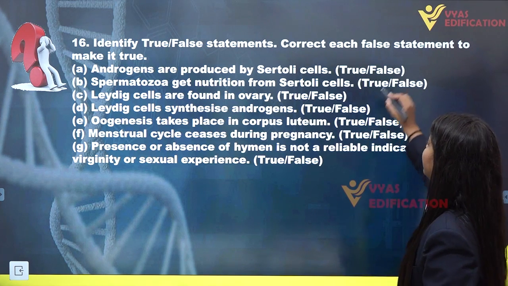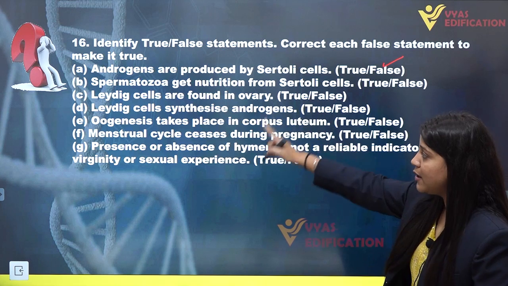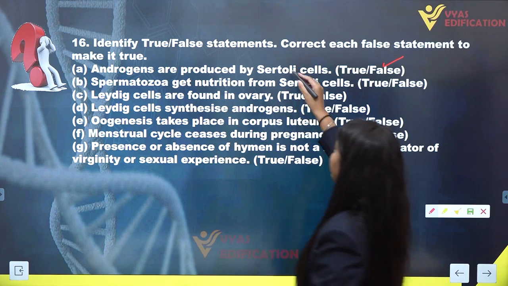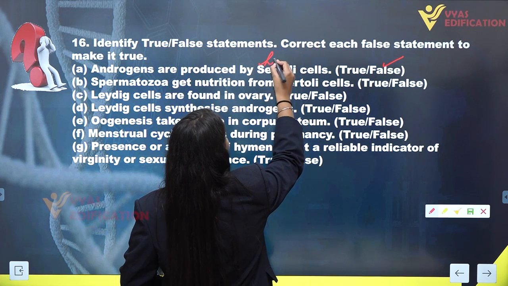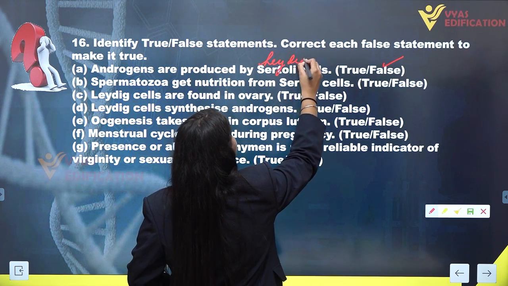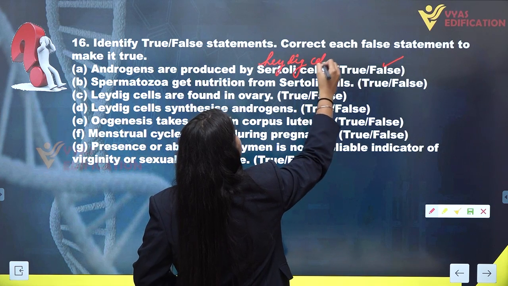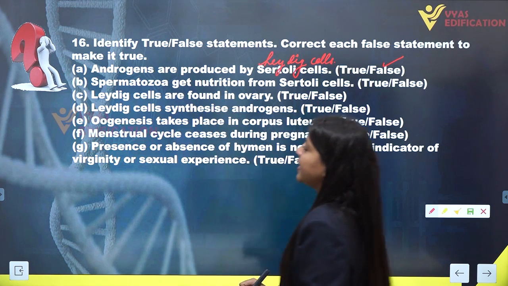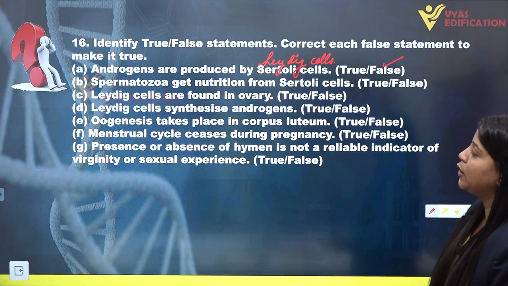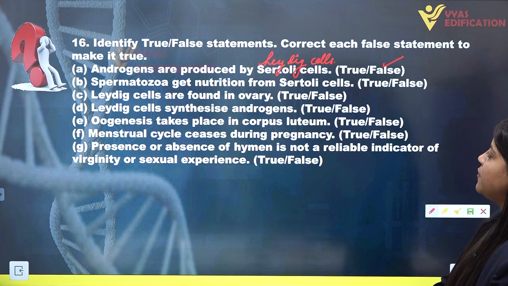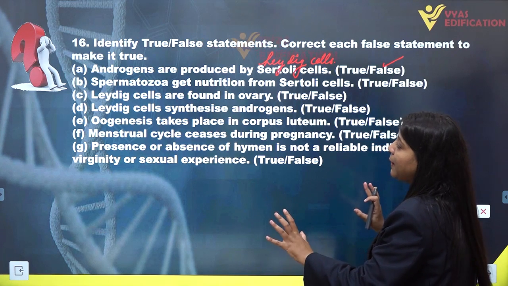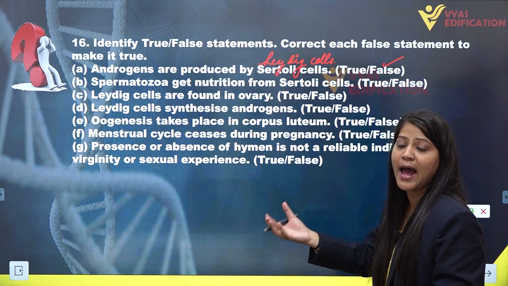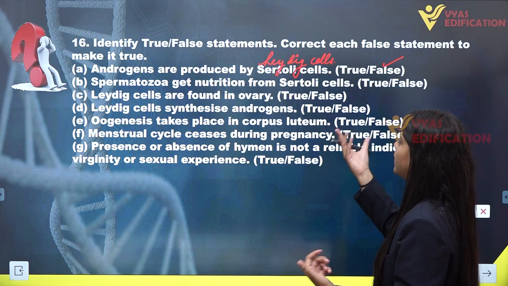So the statement given is false, as androgens are produced by Leydig cells. We are correcting this statement. These are produced by Leydig cells. Second statement given is spermatozoa get nutrition from Sertoli cells. This statement is correct, that spermatozoa or sperm cells get nutrition from the Sertoli cells only.